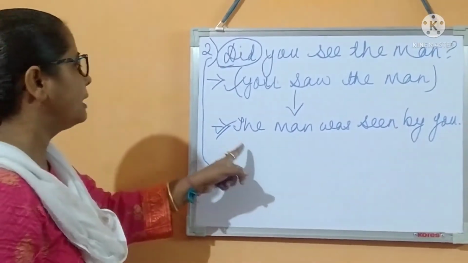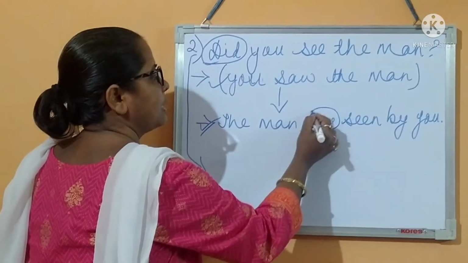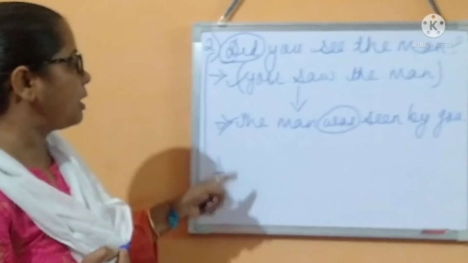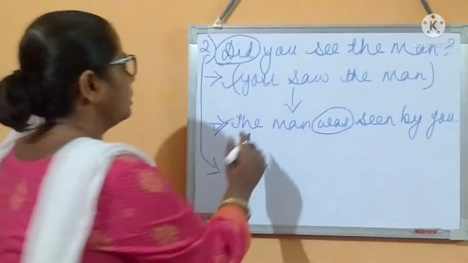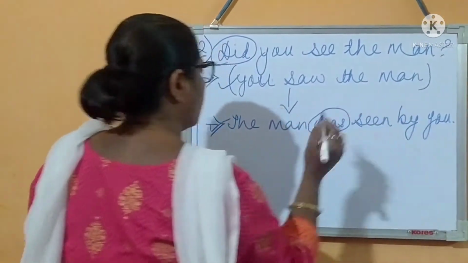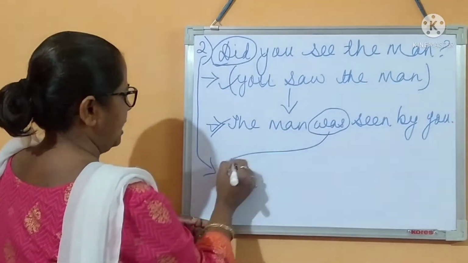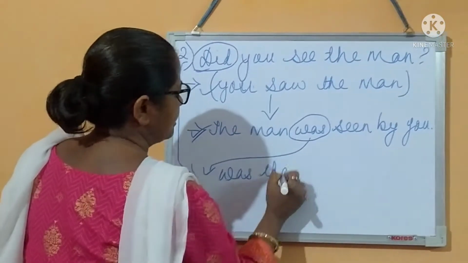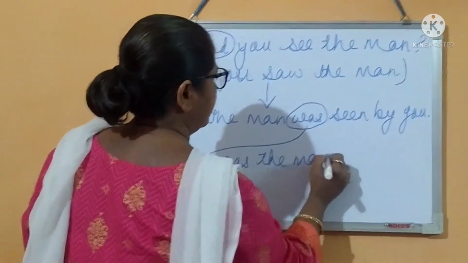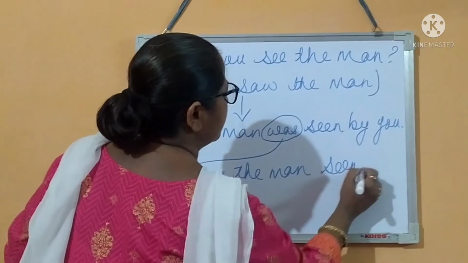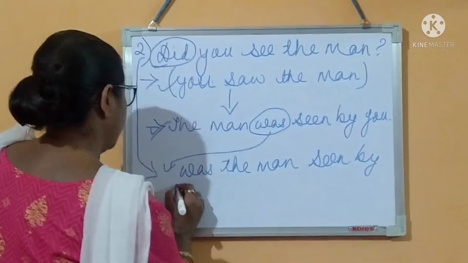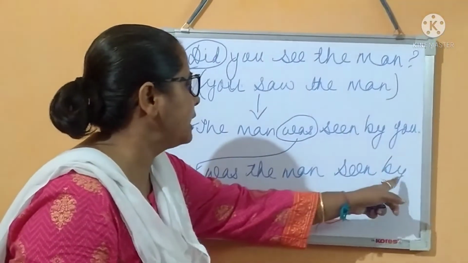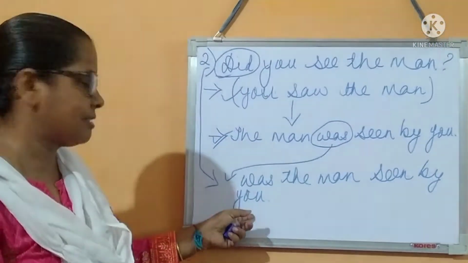So now what will be the question? If you put the question with was, it will be transformed into passive form in the form of interrogative. The man was seen by you. So now you can put the question with was. See, was the man seen by you? This is the answer.